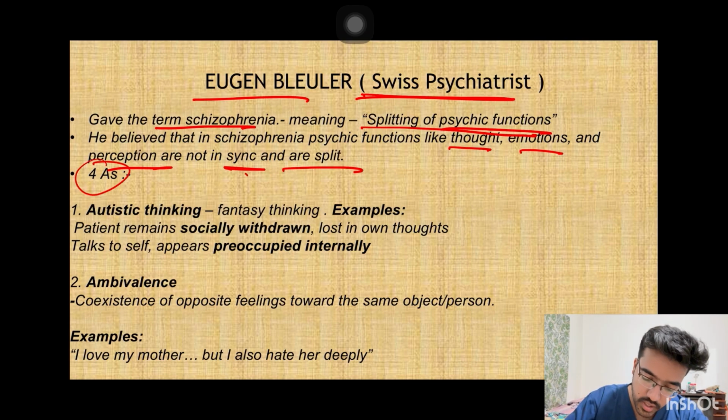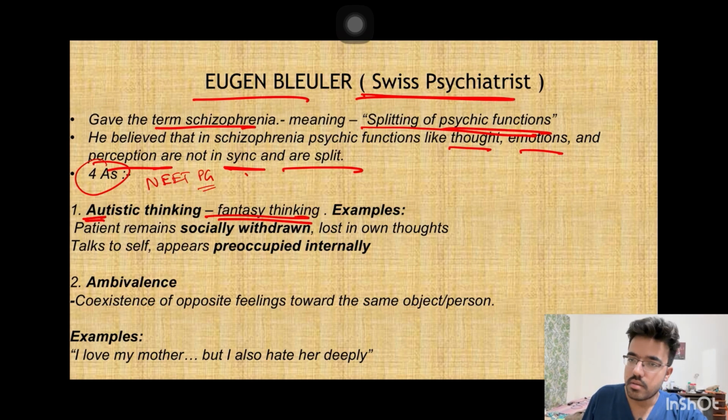So there are 4 A's of Eugen Bleuler. This question also comes in NEET PG exam, and in these 4 A's, the first is autistic thinking. It is a type of fantasy thinking. In this, the patient usually is socially withdrawn and is preoccupied with his fantasy thinking.